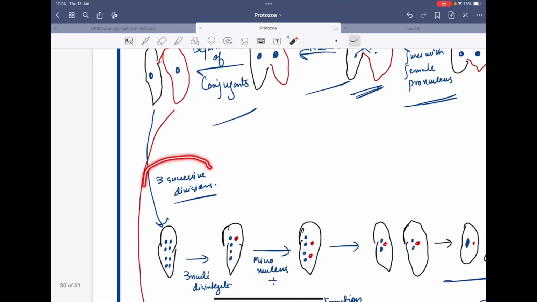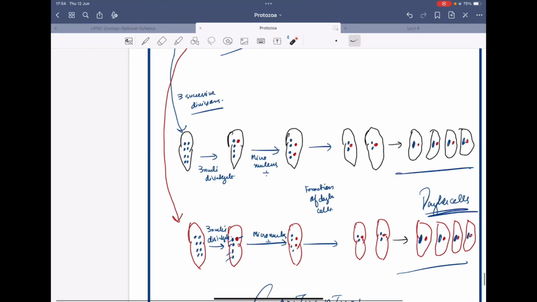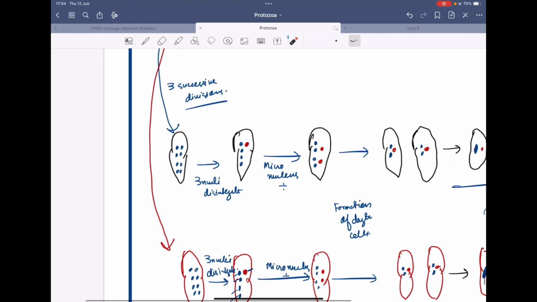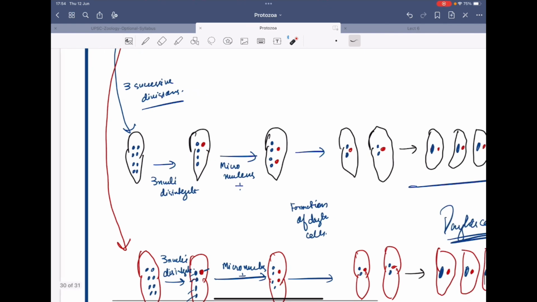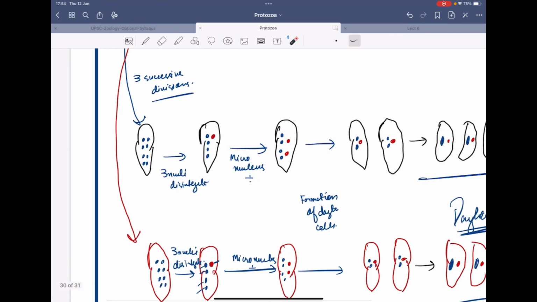Now that they have been separated, they undergo 3 successive divisions, both of them, conjugant A and conjugant B. When they undergo these successive divisions, they form about 8 nuclei, and out of 8, 3 will degenerate. In both cases, a similar process will be followed. After the 3 degenerate, the micronuclei divide.